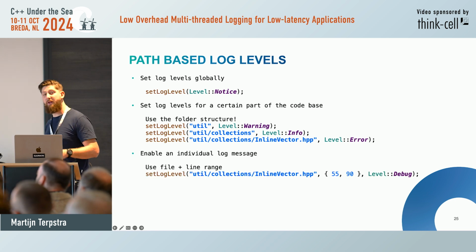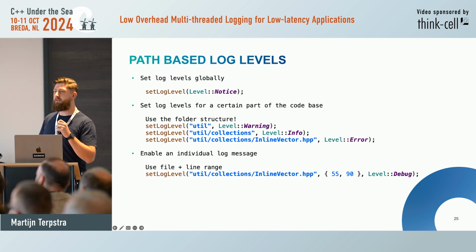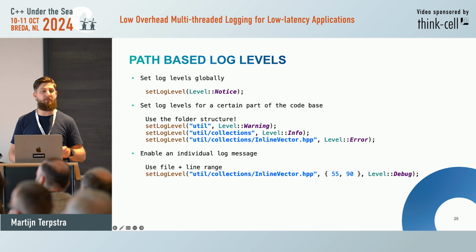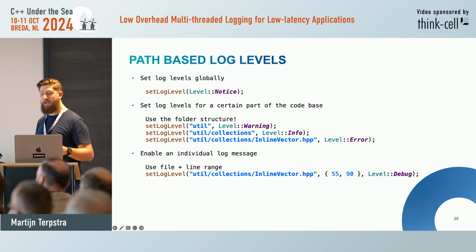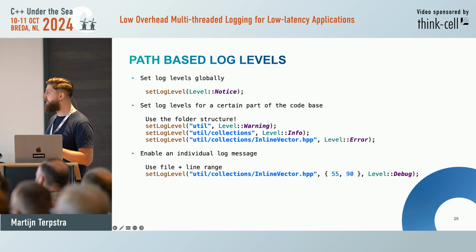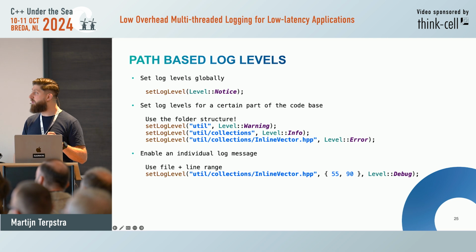And in the case where you really want to have the specific state of something that's going wrong in your code. So you have something that's crashing, and it takes its brains because of this Boolean, and that's because of these parameters. I really just want to know this log statement because I know this log statement writes these states. Then you want to have the most granular way, which is file and line range filtering. So here with inline vector, everything between 55 and 90 should be debug level, and then we print anything that's in there.